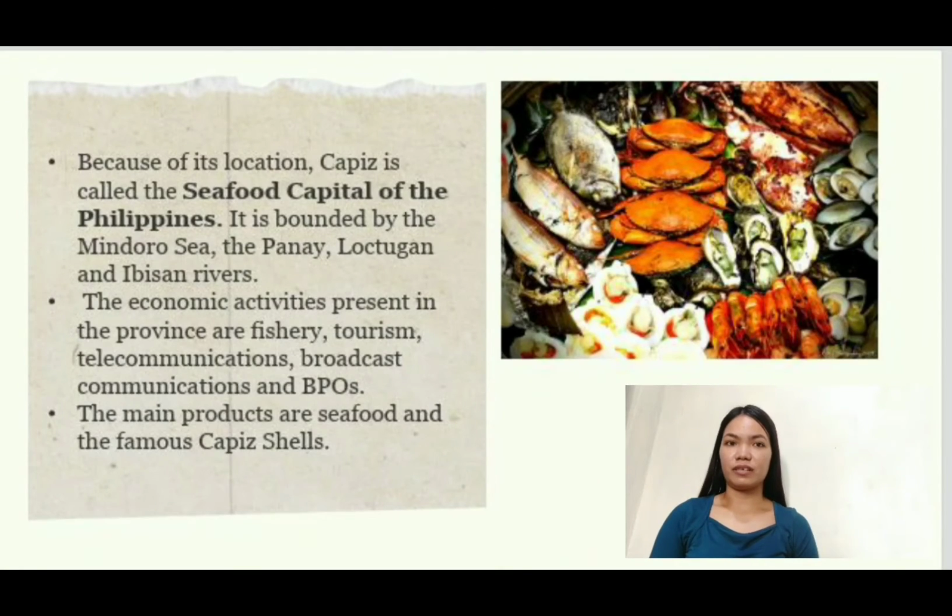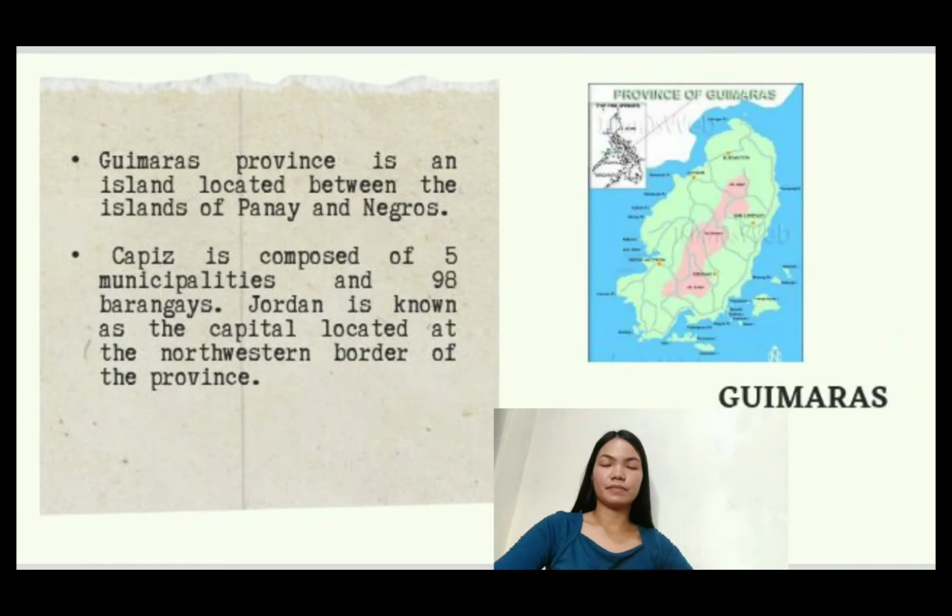Because of its location, Capiz is called the seafood capital of the Philippines. It is bounded by the Mindoro Sea, the Panay, Ivisan, and Sapian rivers. And the economic activities present in this province are fishery, tourism, telecommunications, broadcast communications, and BPOs. And the main products are seafood and the famous Capiz shells.